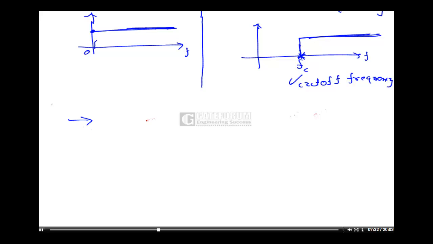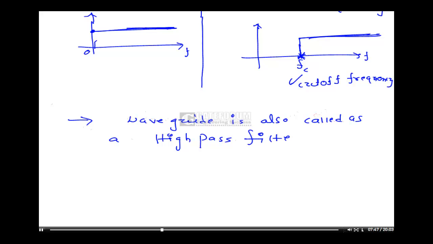This is the reason a waveguide is also called a high pass filter, because it can operate only above a certain frequency. Generally a waveguide is operated in a high frequency range. So there is a cutoff limit, suppose 4 GHz. We can operate the waveguide only above 4 GHz. Below 4 GHz it will not work.